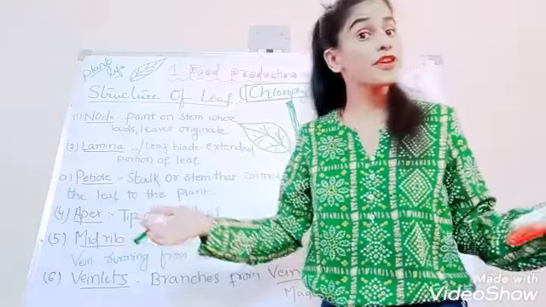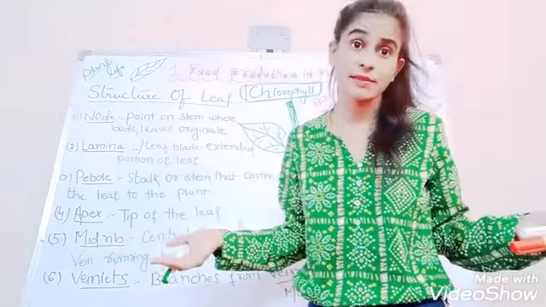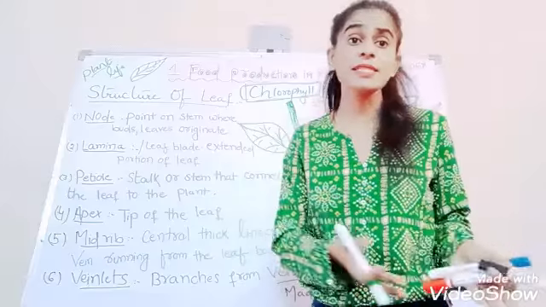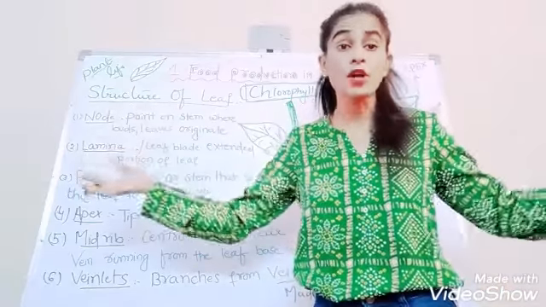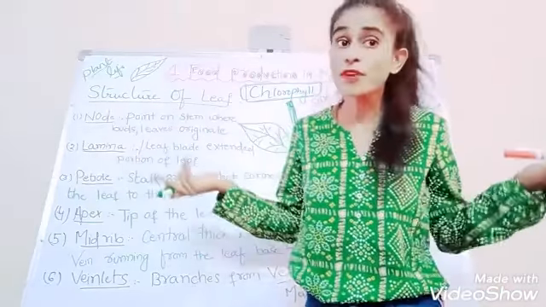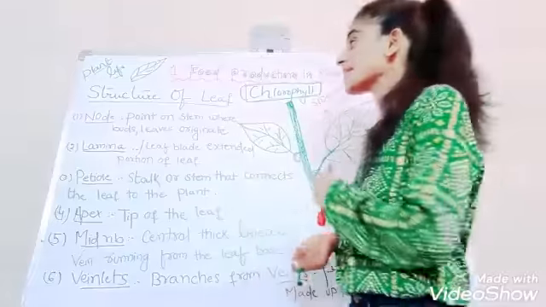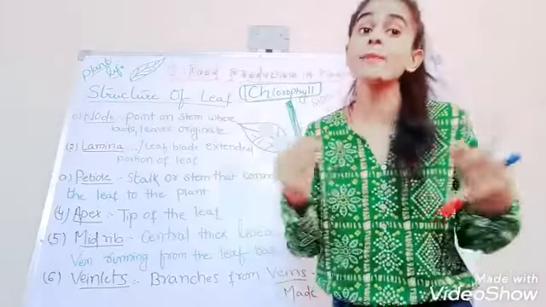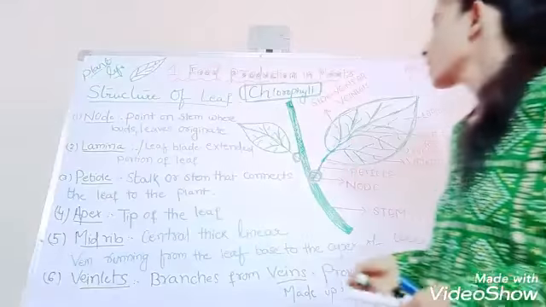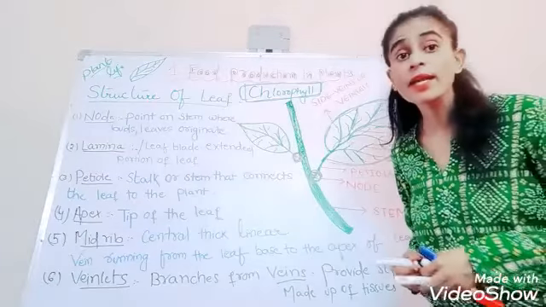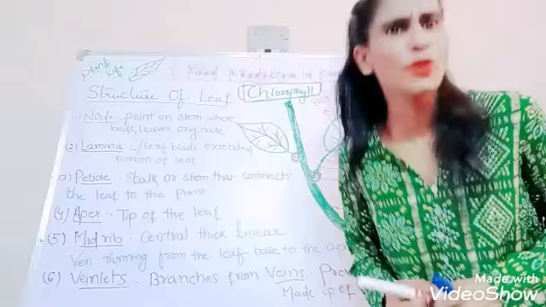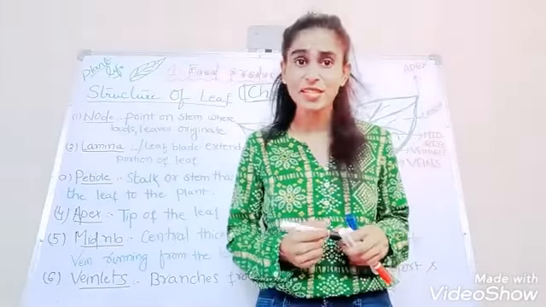Obviously, leaves are of different shapes and different sizes. Some are thin, some are wide, some are broad, some are long. Different shapes of leaves are there. So what is lamina or leaf blade? It's an extended portion of the leaf. Now let's move on to the third structure of the leaf, that is the petiole. What is petiole? Sounds different, right? Petiole.